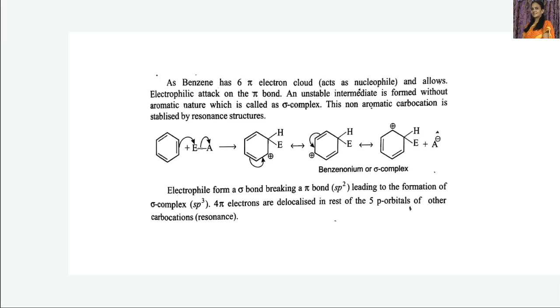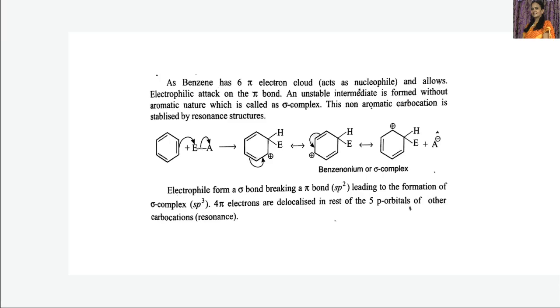Okay, so this positive charge is delocalized due to the presence of 4 pi electrons here, and as this positive charge is in delocalization with the 4 pi electrons present in the sigma complex, this will have more number of resonance structures. As the number of resonance structures increases, the stability of the sigma complex also increases.